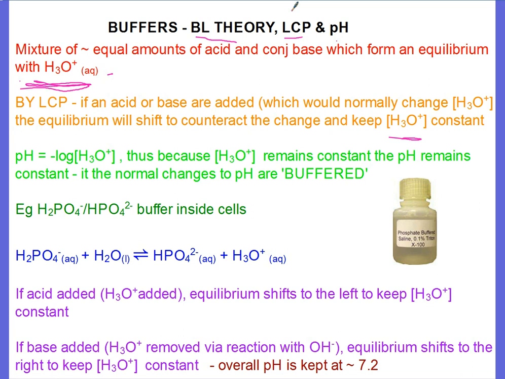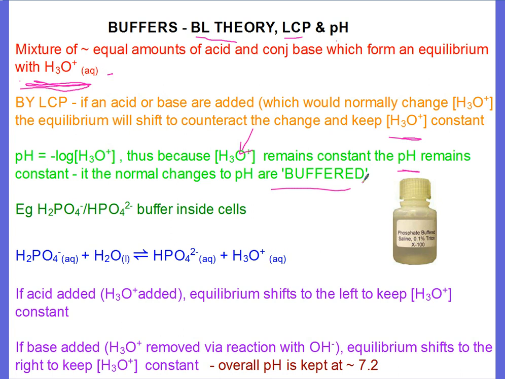And why is it important to say that? That links to pH. pH is minus the log of the hydronium ion concentration. Because the hydronium ion concentration is kept fairly constant by Le Chatelier's principle, the pH stays fairly constant. So the normal changes to pH that would happen if you add an acid or base are buffered, hence the name buffer. The example we studied this year was the dihydrogen phosphate hydrogen phosphate buffer that's inside the internal fluid of your cells.